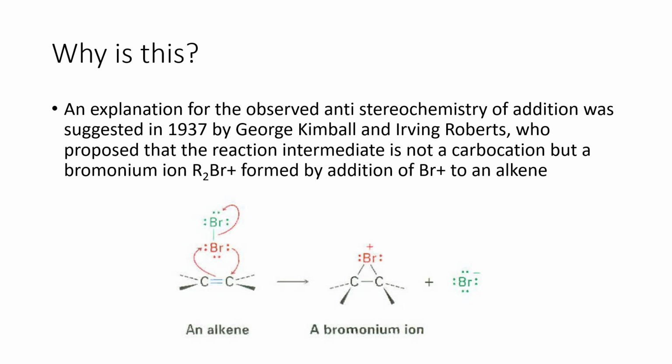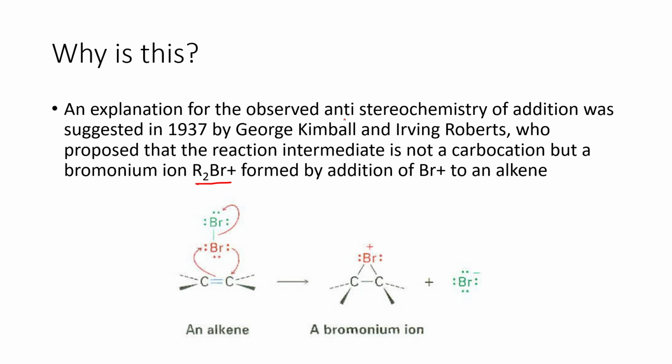Hindi siya lumalabas. So bakit ganon? An explanation for the observed anti-stereochemistry of the addition was suggested in 1937 by George Kimball and Irving Roberts, who proposed that instead of a carbocation intermediate, magkakaroon tayo ng bromonium ion. So ito po ang structure ng bromonium ion formed by the addition of bromine to an alkene.